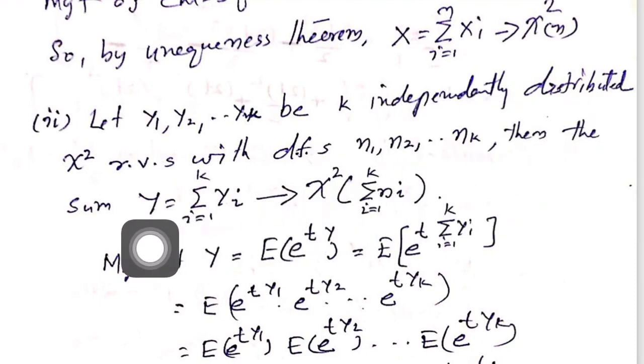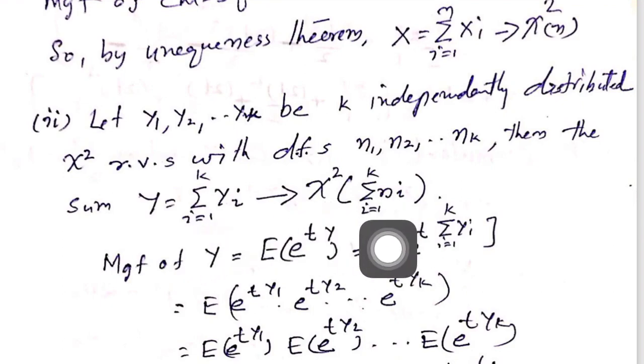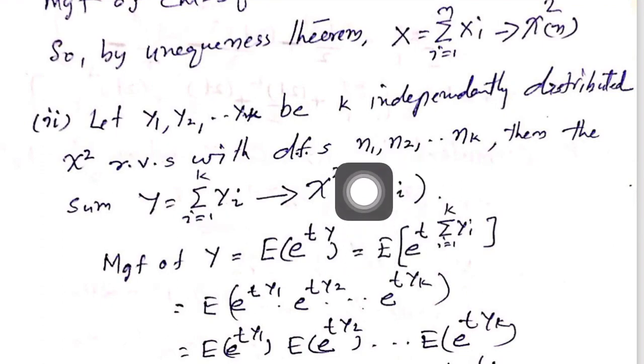Then this new sum Y, that is the summation of Yi from i equal to 1 to k, will follow a chi-square distribution with degrees of freedom equal to the sum of all the degrees of freedom.